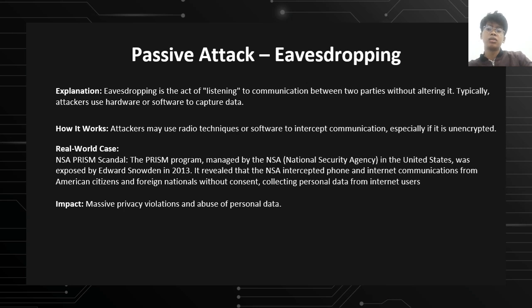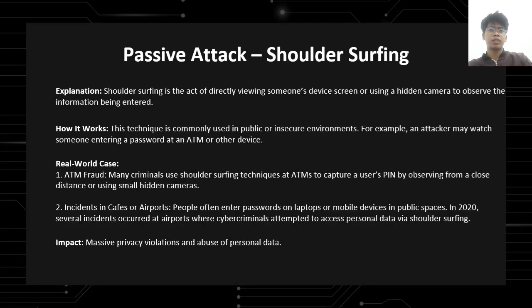And the last passive attack is shoulder surfing. For the explanation, shoulder surfing is the act of directly viewing someone's device screen or using a hidden camera to observe the information being entered. How it works: this technique is commonly used in public or insecure environments. For example, an attacker may watch someone entering a password at an ATM or other device.